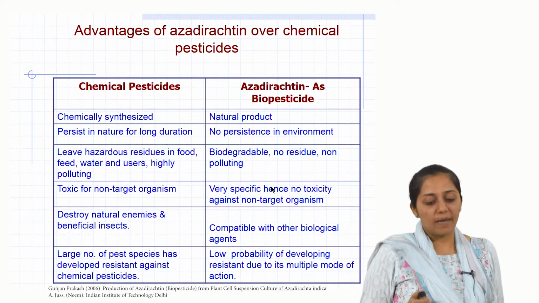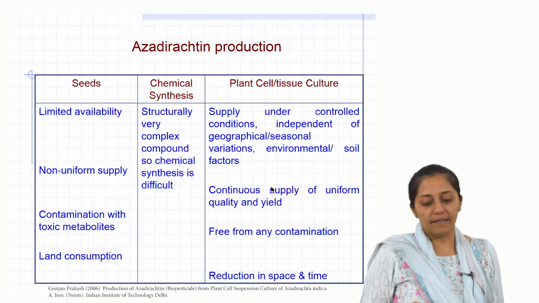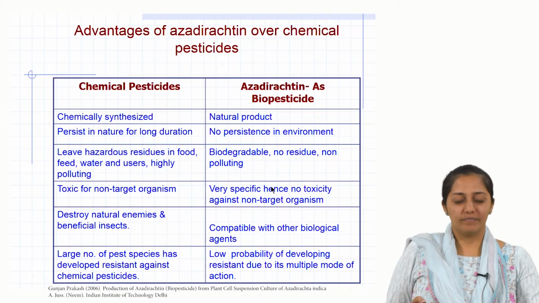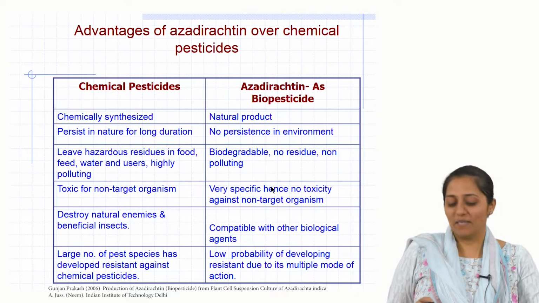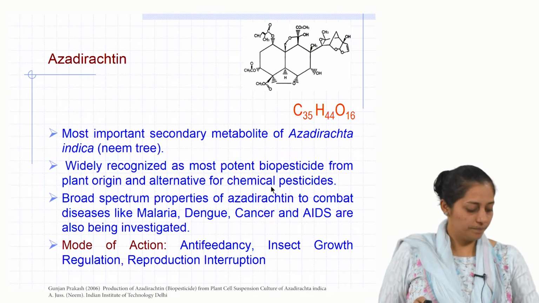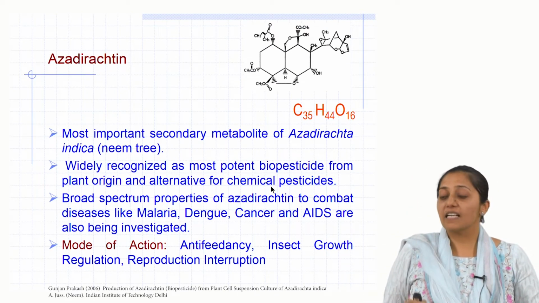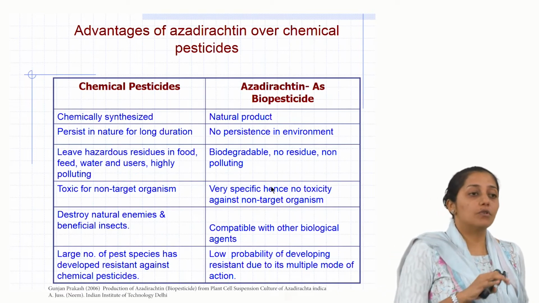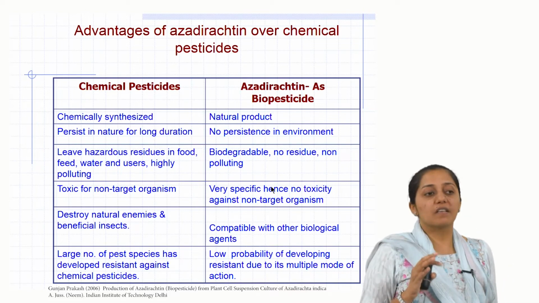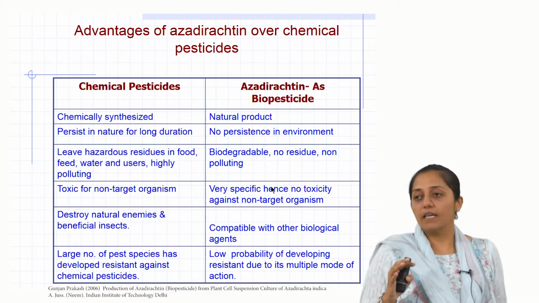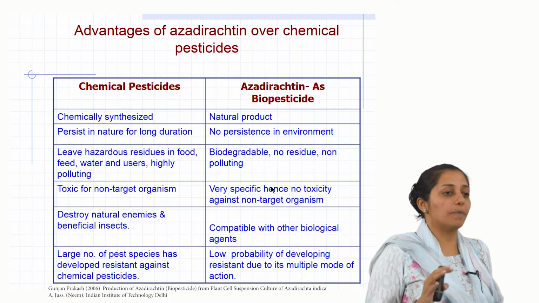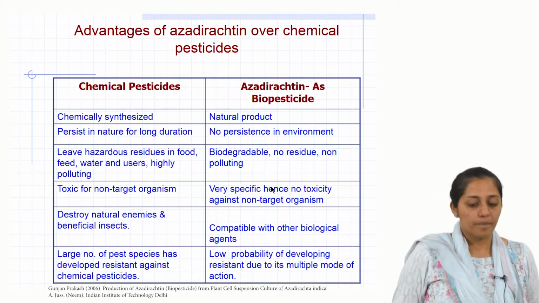It is a highly complex, big molecule with a lot of chiral centers. So, complete chemical synthesis has not been reported yet. So, this is the molecule, and it has a wide mode of action against a number of pests known in different plant varieties. So, that is the reason why it is a much looked-forward-to and high-demand biopesticide in the market.